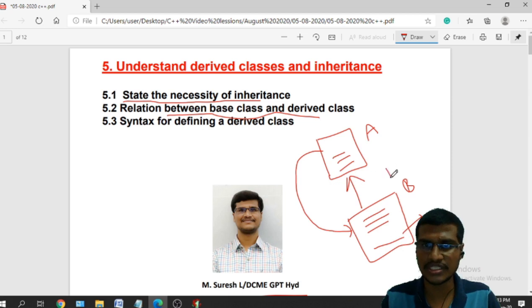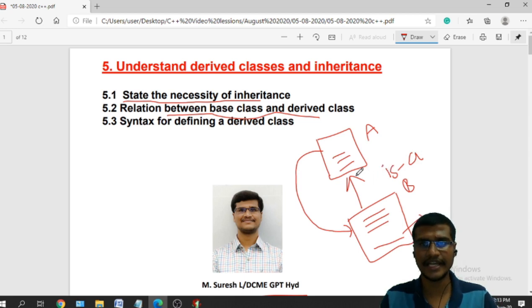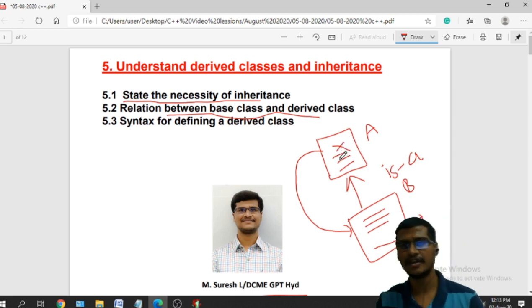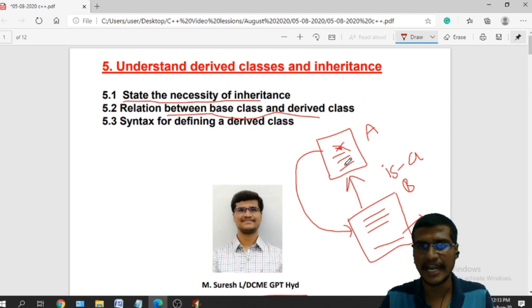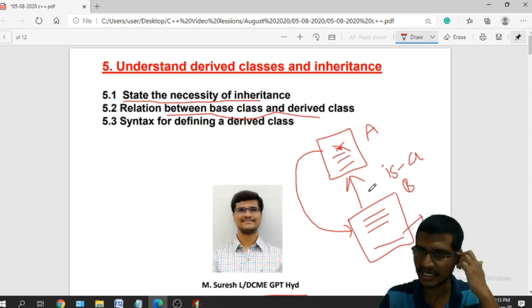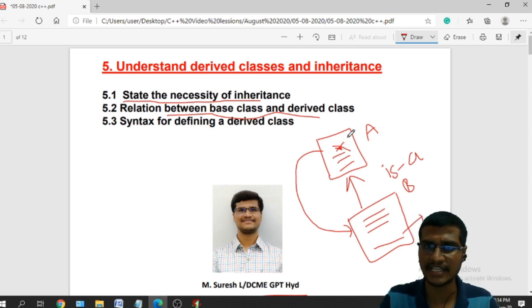And this is also called an is-a relationship, because B is an A. Okay, B is an A, and whatever features are there in this base class cannot be changed. This is only one direction, that is, B can access all the features from A, but A cannot access the features from B. This is the relationship between them.